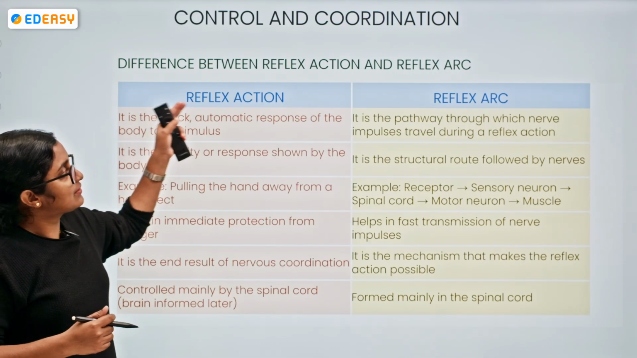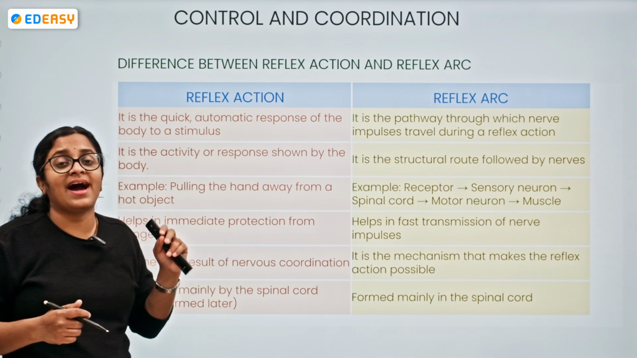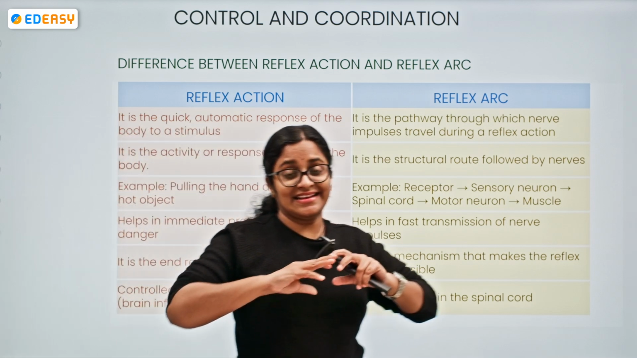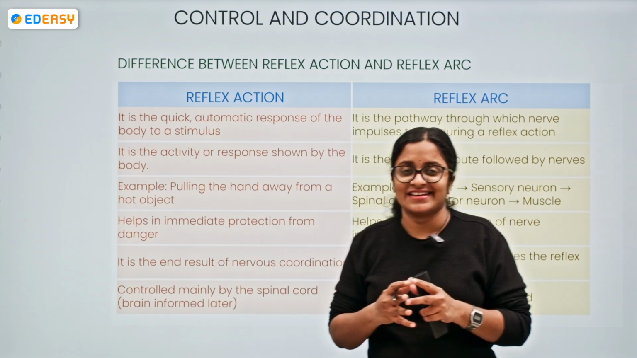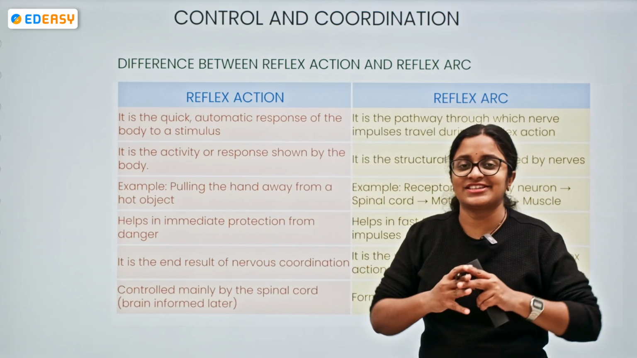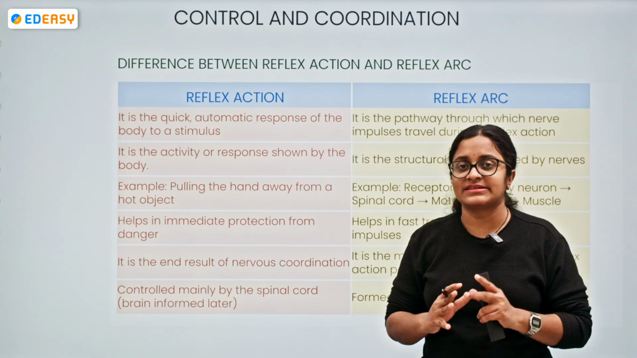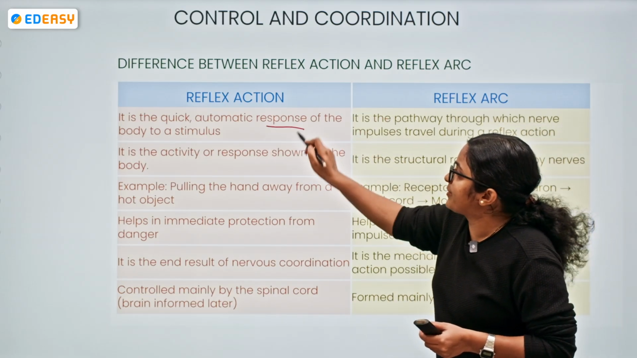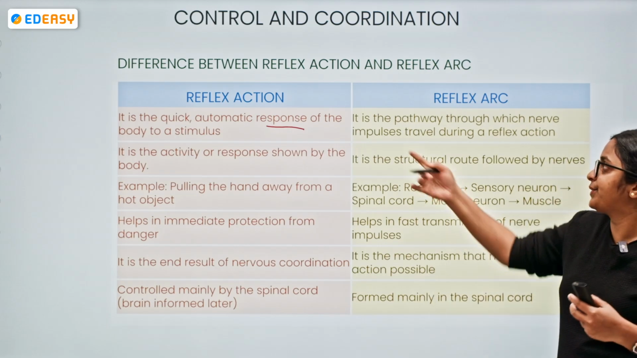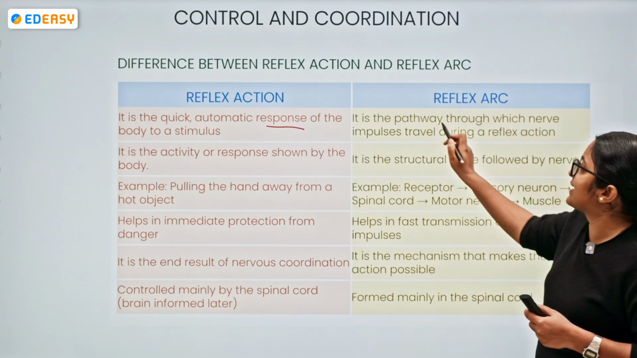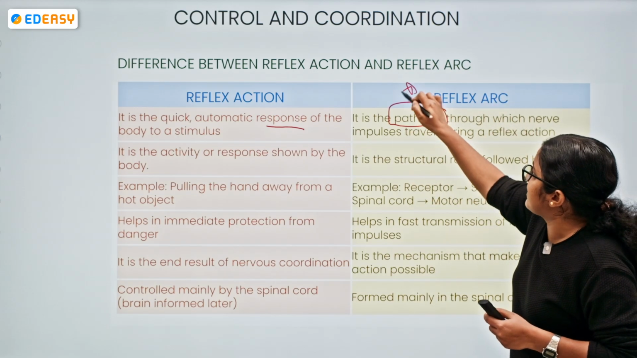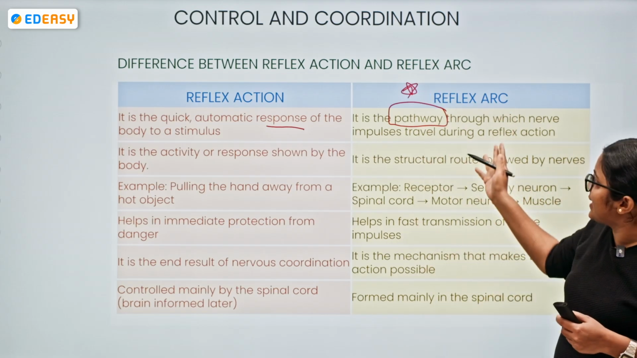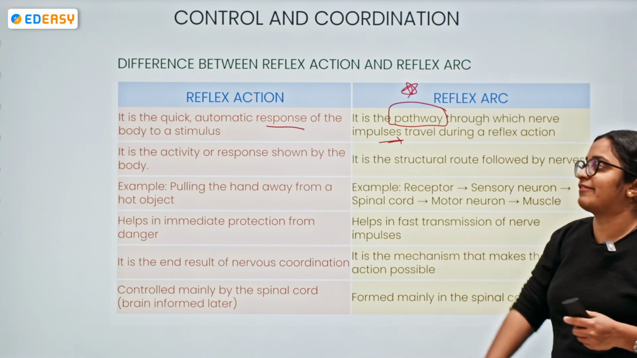So now let's try to understand the difference between reflex arc and reflex action. Most of the time we club these together, we intermix them, but they should not be intermixed. There is a difference. Let me tell you what the difference is. Reflex action is a quick automatic response of the body towards a stimulus. Reflex arc, on the other hand, is a pathway. This is very, very important. Reflex arc is the pathway through which the nerve impulse travels during a reflex action.